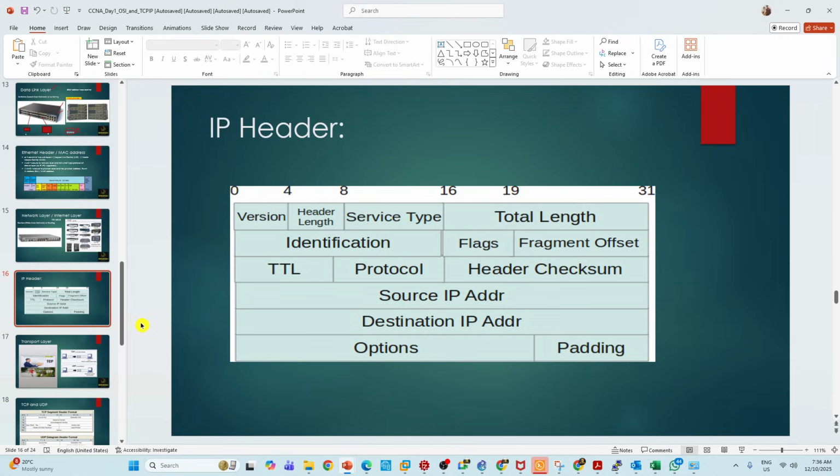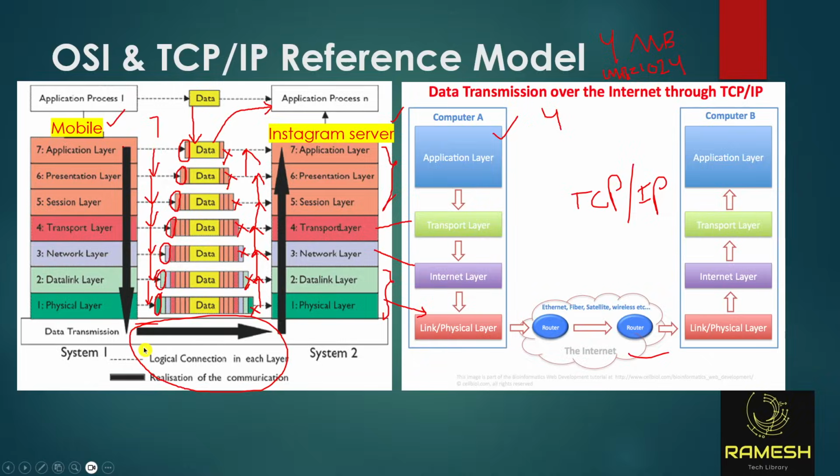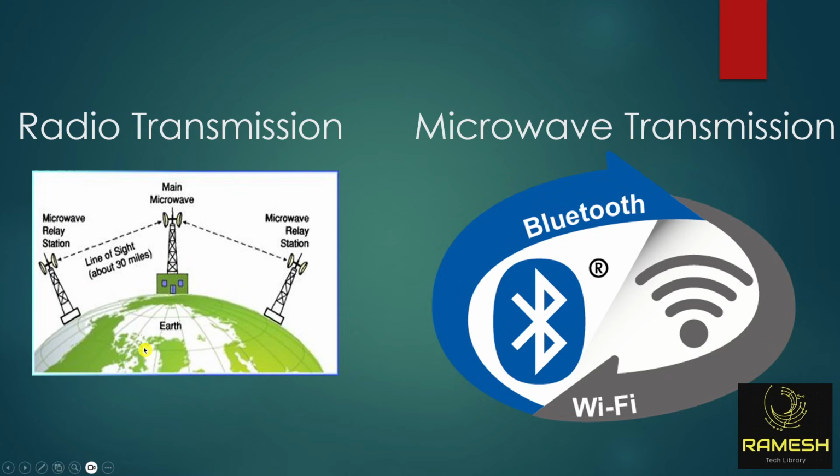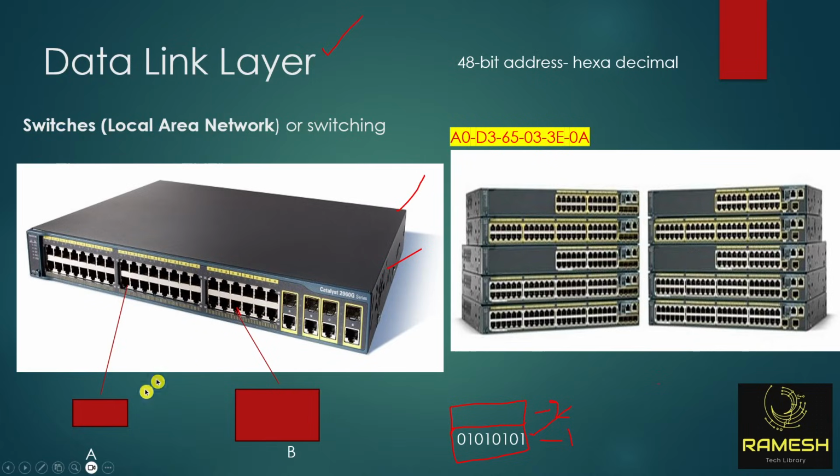So MAC address is a media access control address. It is a physical address. Why is a MAC address a physical address? Guys, open your mobile phone Wi-Fi settings. You will see a MAC address like this. Who will give this MAC address? Whoever is manufacturing the device. The manufacturer will give this MAC address and it is fixed to your device. You cannot change it.